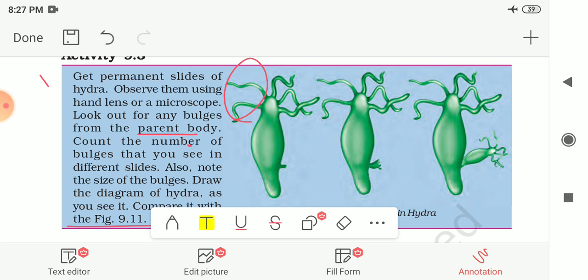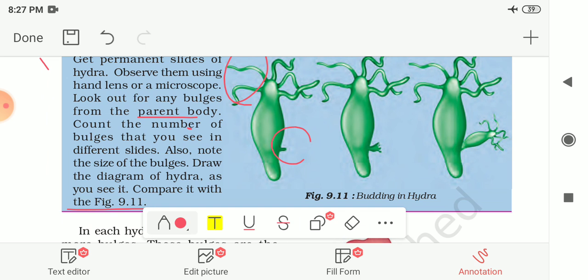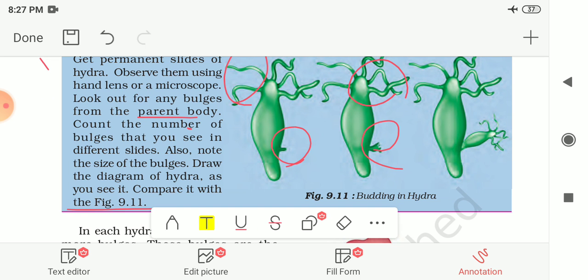So this is the picture of hydra. This shows the bulges in the hydra. Now let me see more about the hydra. In each hydra there may be one or more bulges, and these bulges are the developing new individuals, as they are called buds. This is known as the buds because from this a new individual of hydra will be born.